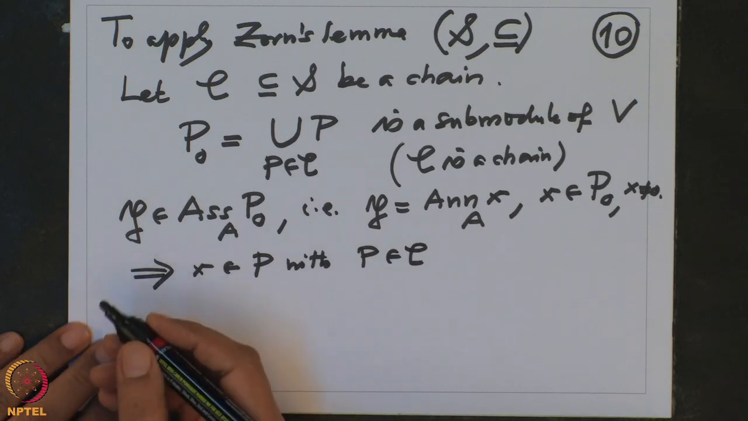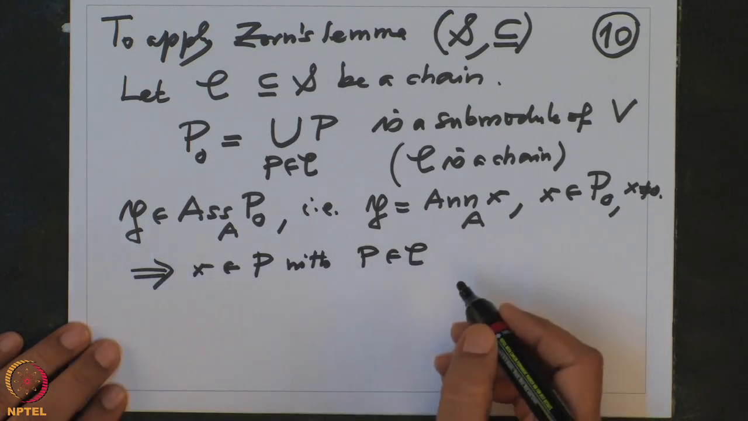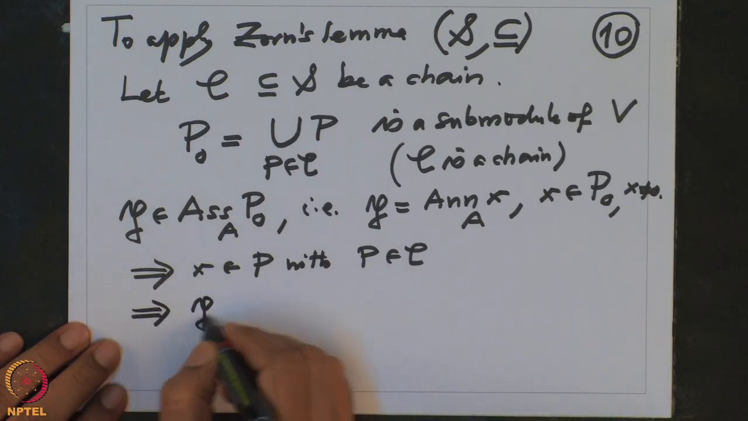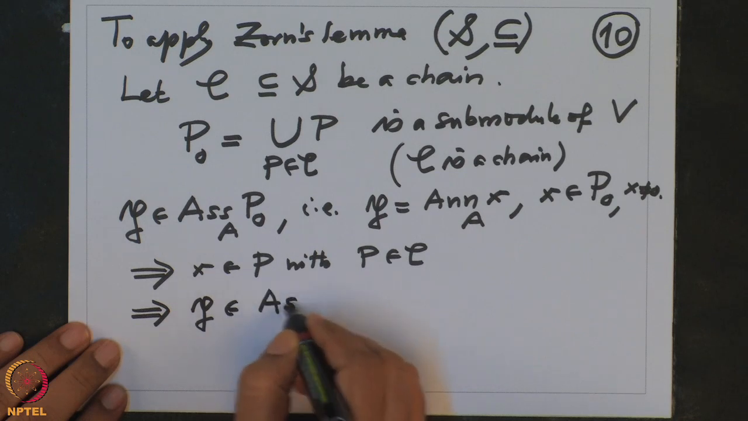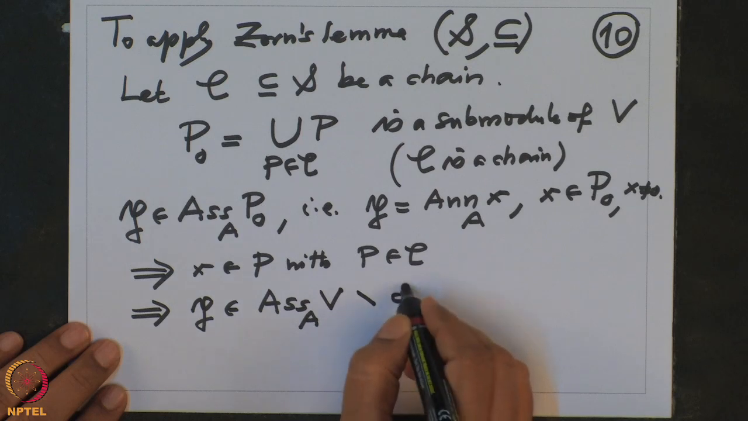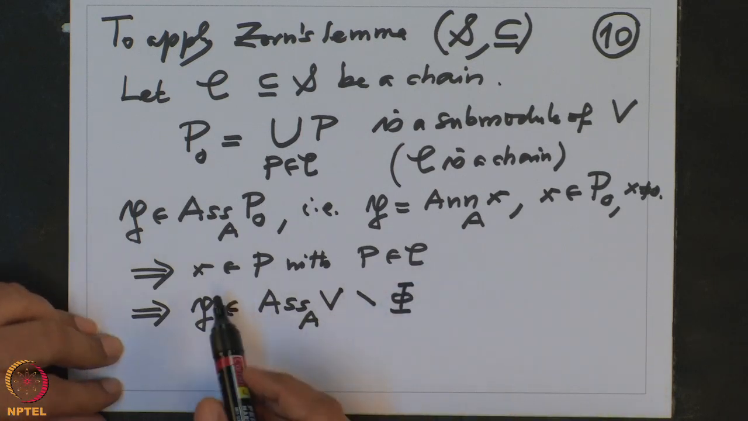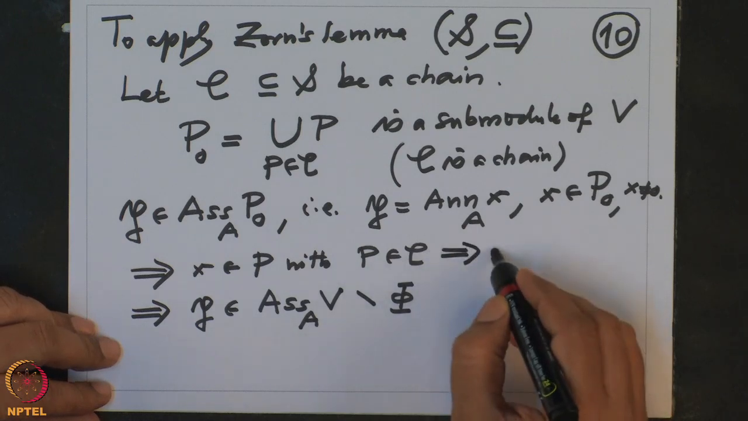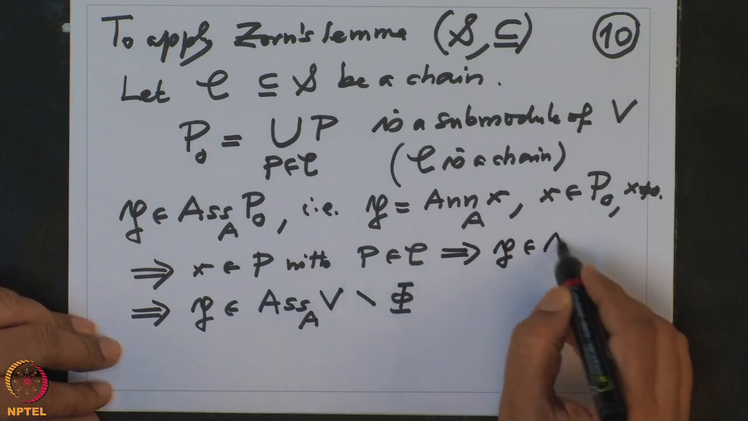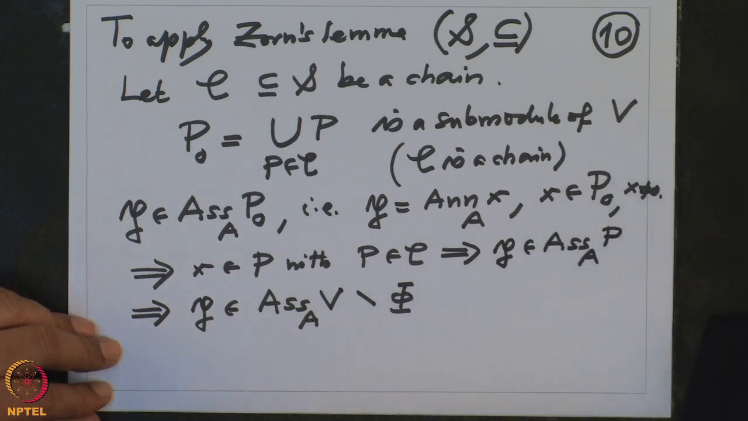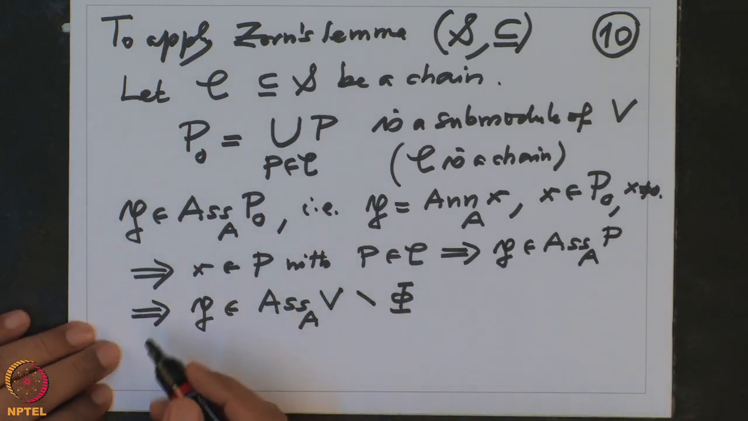and therefore this P, small p, will belong to the associated prime ideals of V minus phi, because this P actually belongs to the associated prime ideals of P, but the associated prime ideals of P is contained in this set, therefore P is contained there.